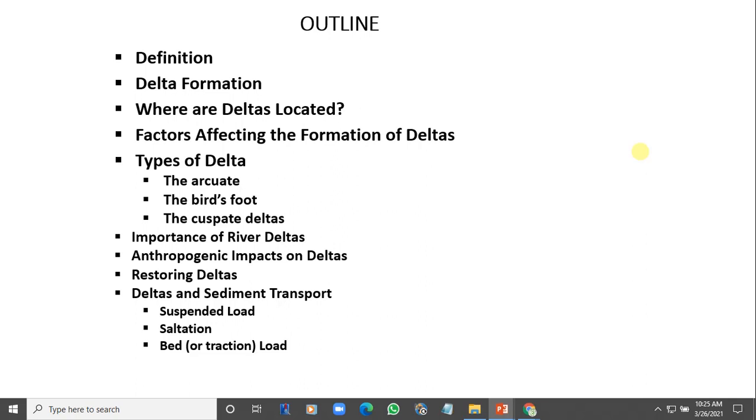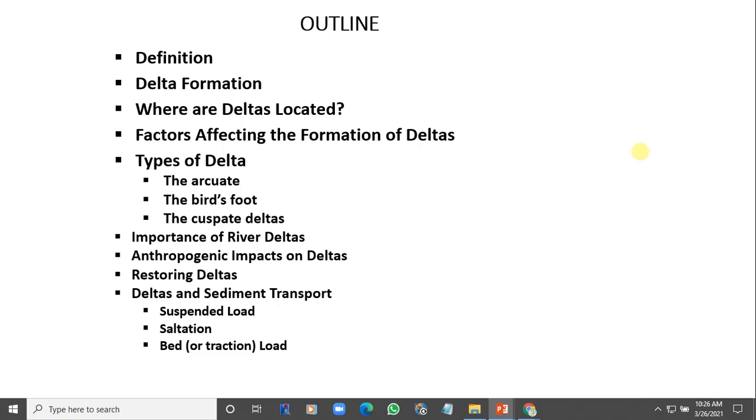So if it is very wide, what it means is that as the sediments are being dropped, they keep spreading and moving horizontally, so they won't be coming up vertically to form a landmass. Another one that is also very important is the velocity of the flow.